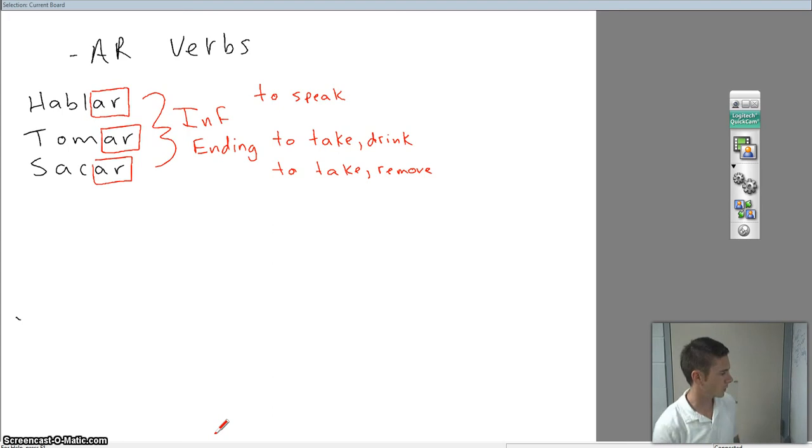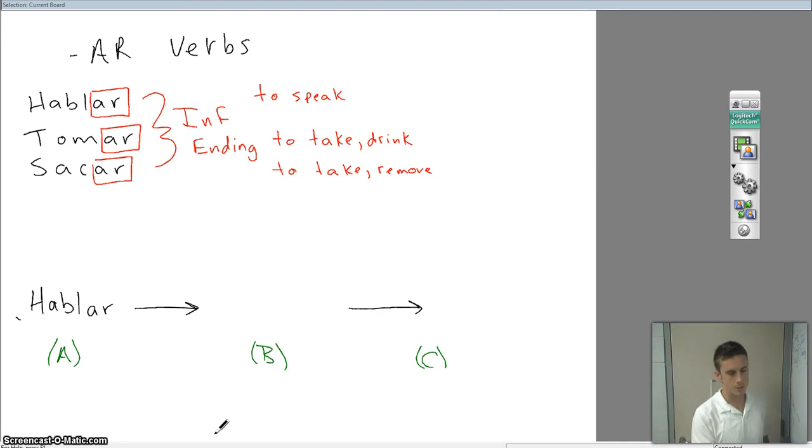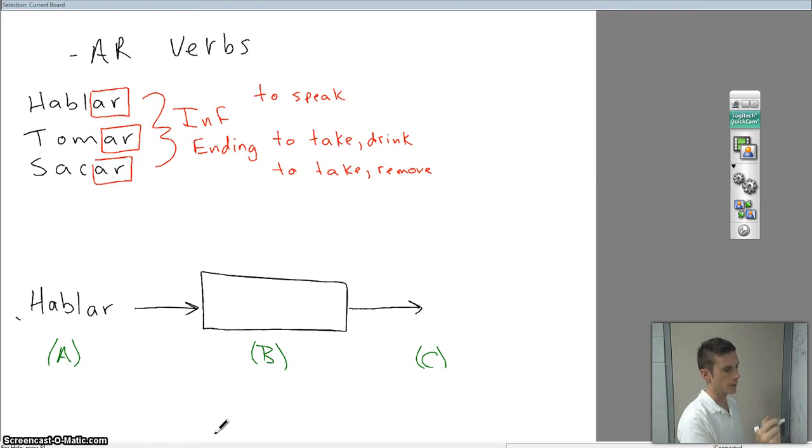But remember, whenever we're conjugating, we have a process. First, we'll start out with the verb. Let's use hablar, because it's a really common verb. Hablar. And do you remember this step B? Do you remember what that second part was? What was it that we have to run our verbs through in order to get the conjugated verb on the other side? Do you remember? Yeah, absolutely. It's that filter, if you want to call it that.